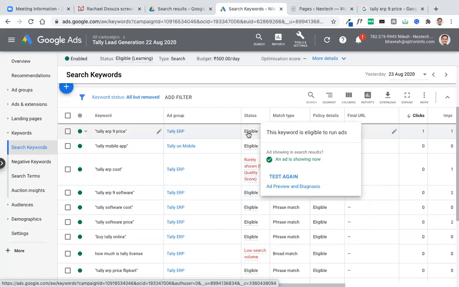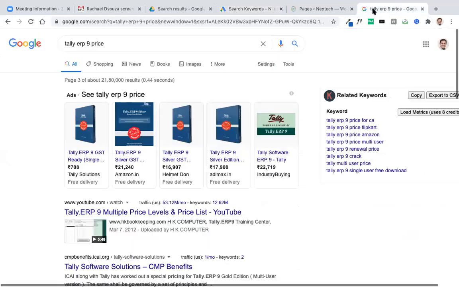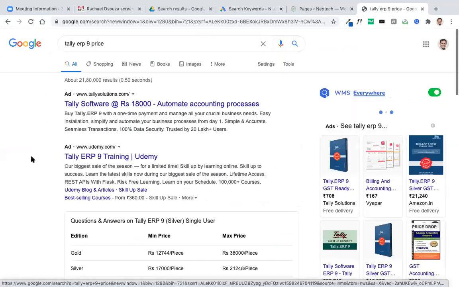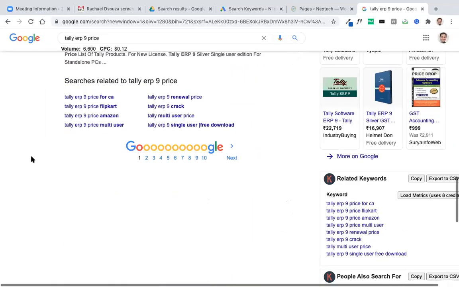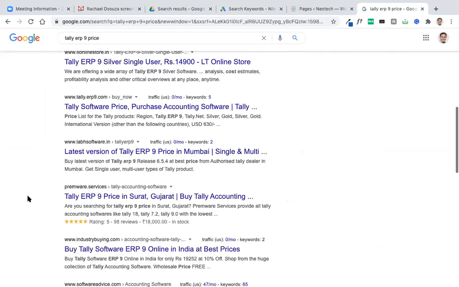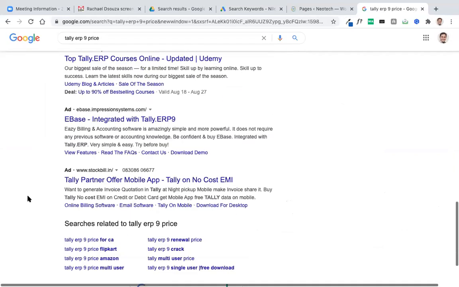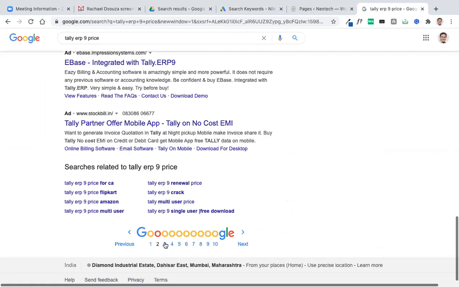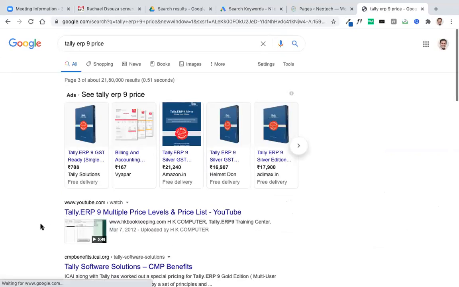Now see, if I search Tally ERP9 price, it shows that the ad is showing now. Let us go here and try to search again. It may not appear on top because of low quality score. Quality score is very important here.